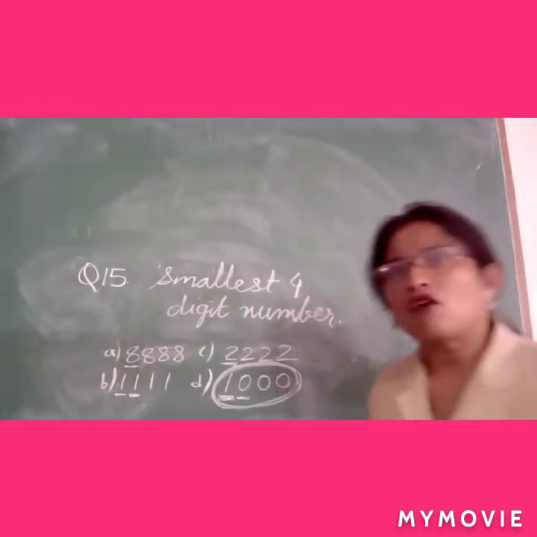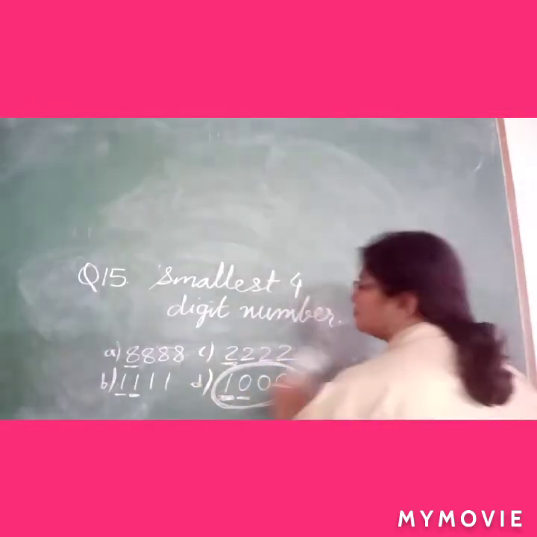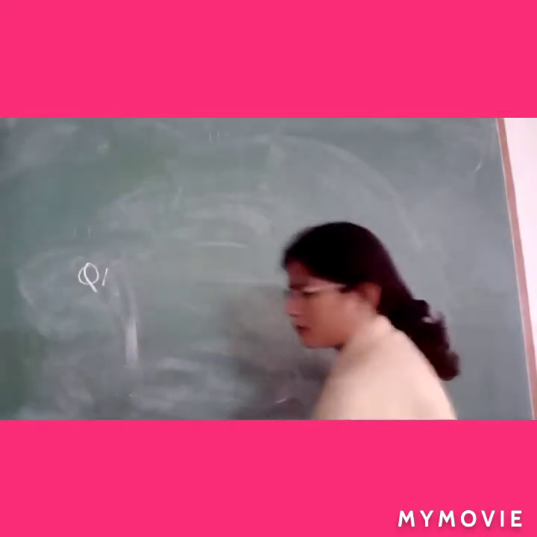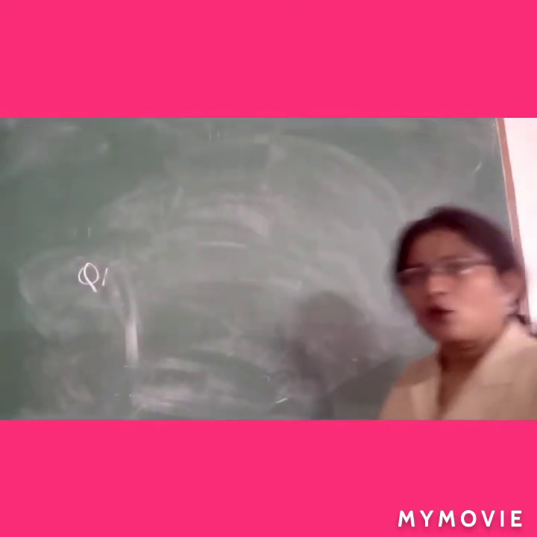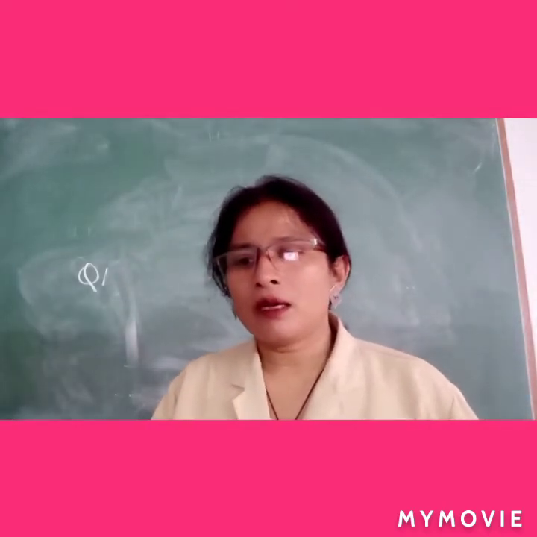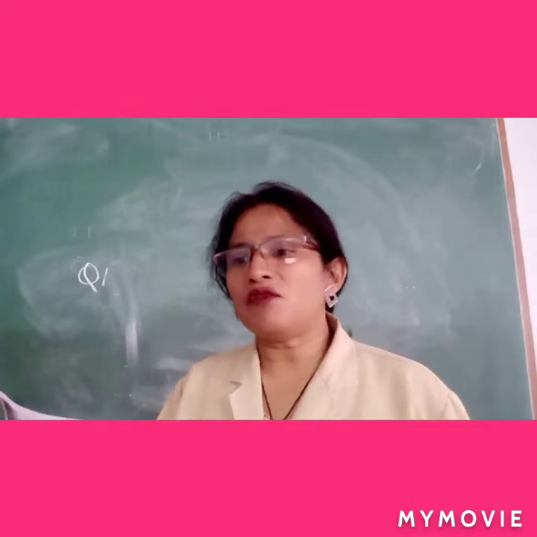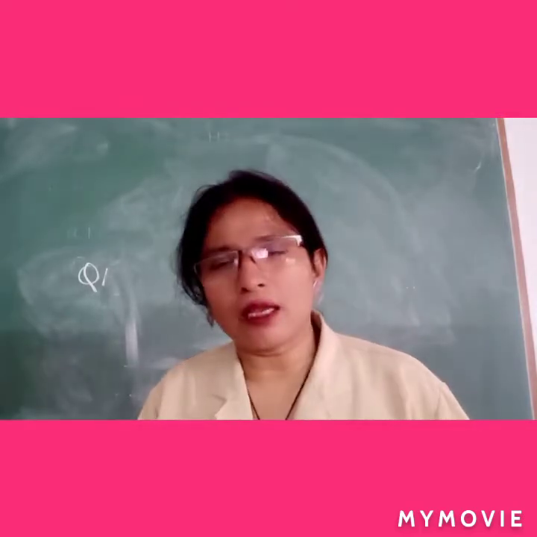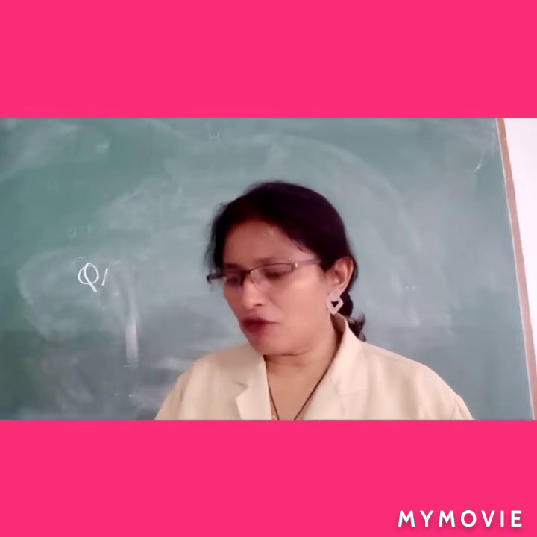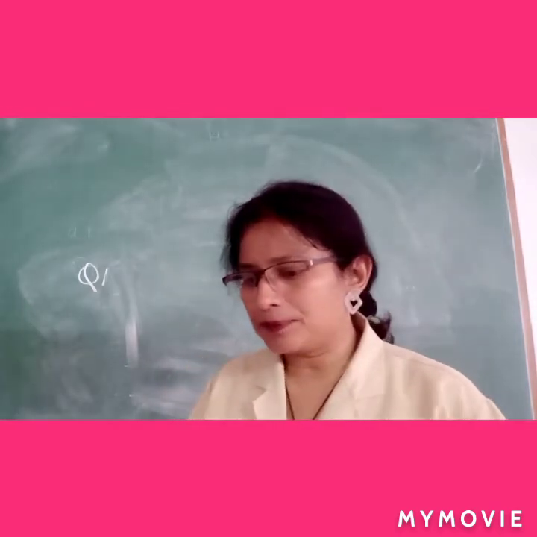Now we are moving to question 16. Question 16 is repeated one. Take the number in which the place value of 4 is 40. That we have already done, so I will not write. Now we are moving to question number 17.